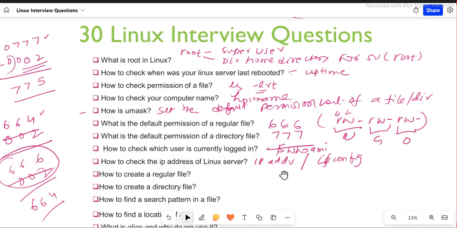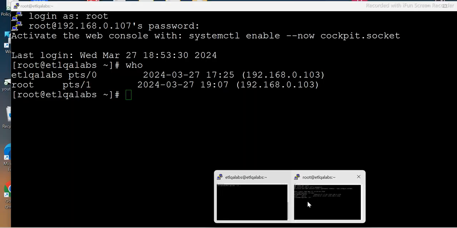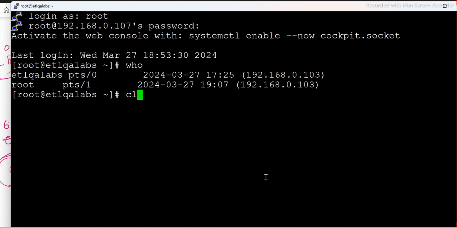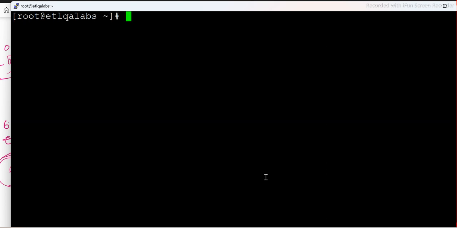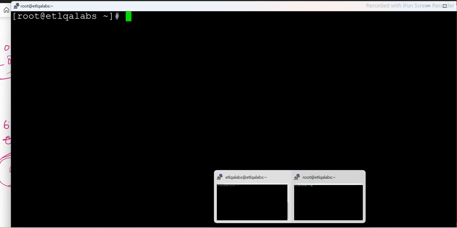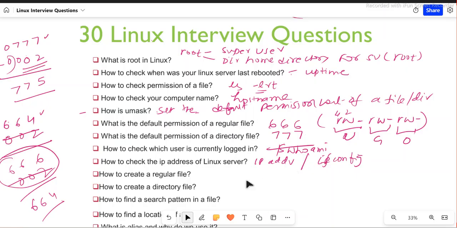How to create a regular file? A regular file means not a directory file, it's an ordinary file. There are multiple ways to create it. I'll show you one or two of them. One is using the touch command, which will create an empty file. Then vim editor, nano editor. There are various editors that you can use to create a regular file.